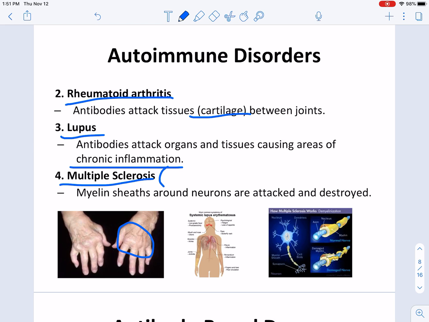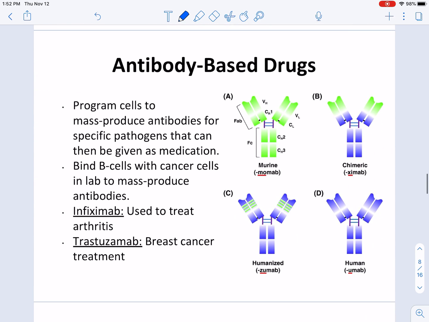Multiple sclerosis, which is often referred to as MS, is an autoimmune attack on the nervous system, specifically the myelin sheaths, which are essentially these fatty cells that cover the long axons on neurons. It's sort of like the rubber on the wire. If you think about your nervous system as electrical wires running through your body, this is the rubber insulation on them. If those cells get destroyed, then your nervous system cells are much more prone to damage. Nervous signals can jump from one neuron to another easily. They're not carried very efficiently. So basically, your nervous system stops working properly.